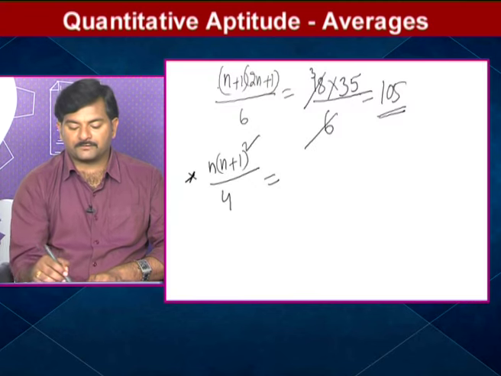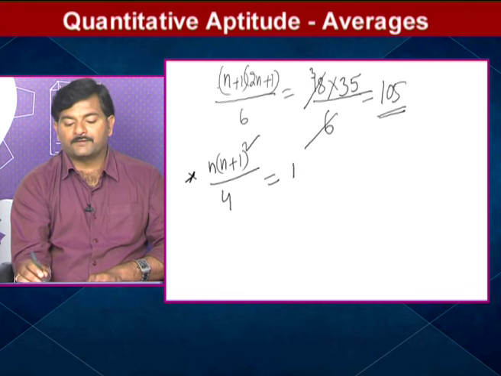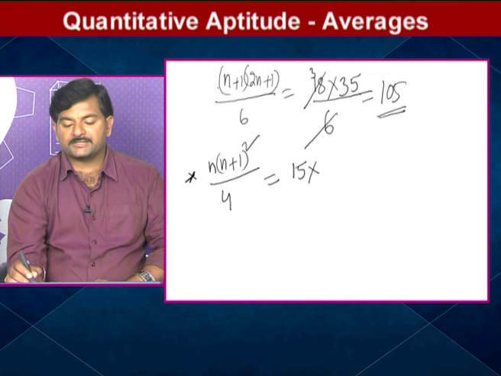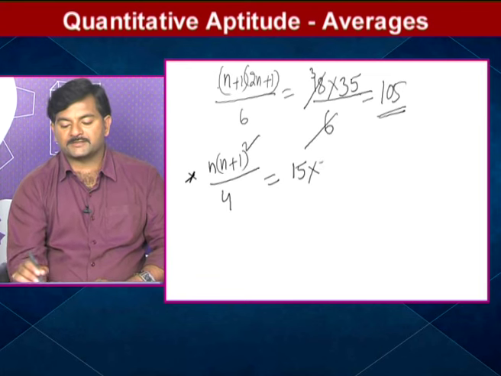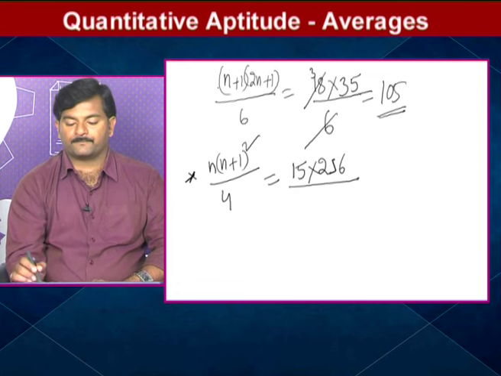So 15 into 15 plus 1, 16. 16 square means 256, by 4.